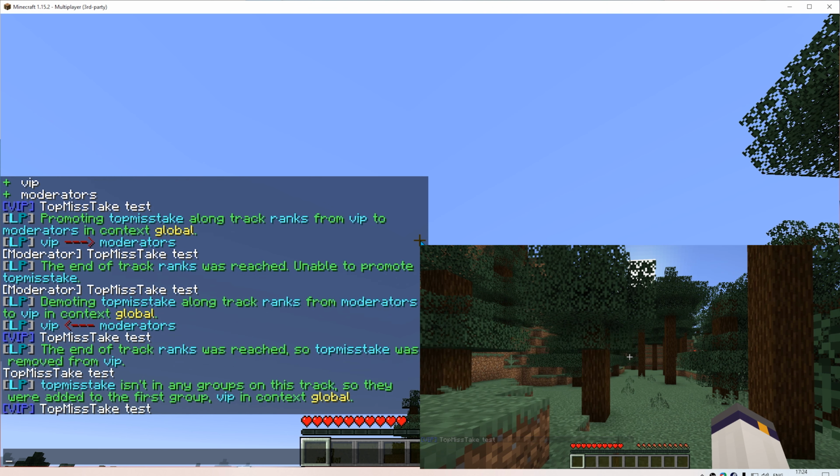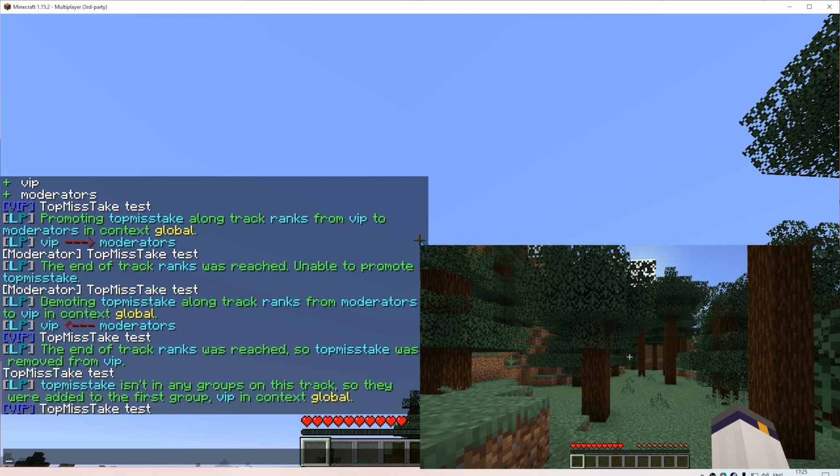Awesome. Note that moderators is higher up in the track order, despite the fact that it's inheriting from VIP. That's because the order of the groups in a track has nothing to do with inheritance. Now I'll talk about setting stuff to last temporarily, so that it expires after a certain amount of time. Let's say you decide to start an event on the server, so that everyone will be temporarily added to a group with special permissions for a certain amount of time.